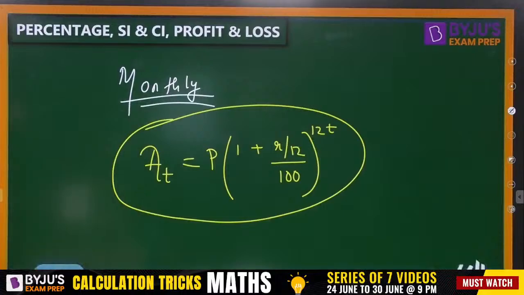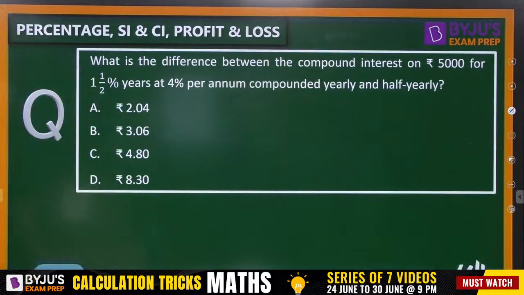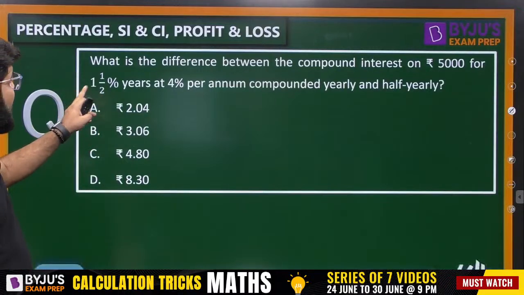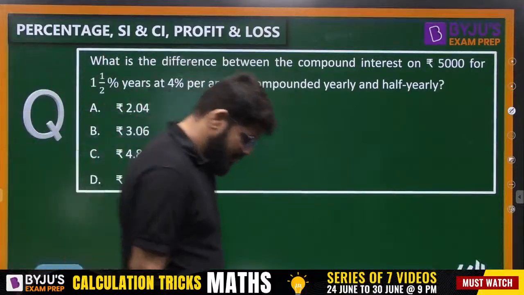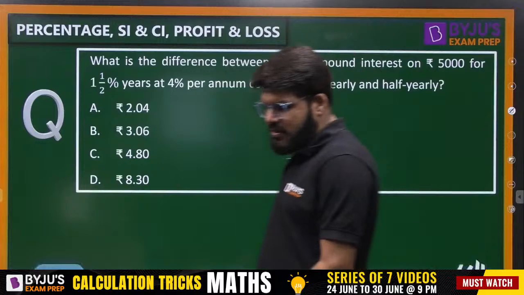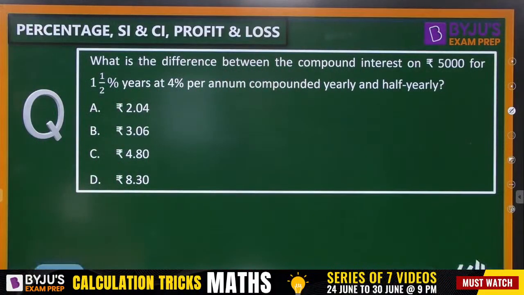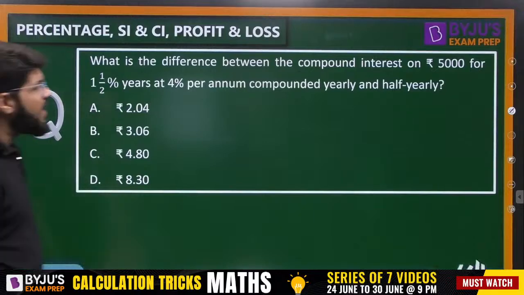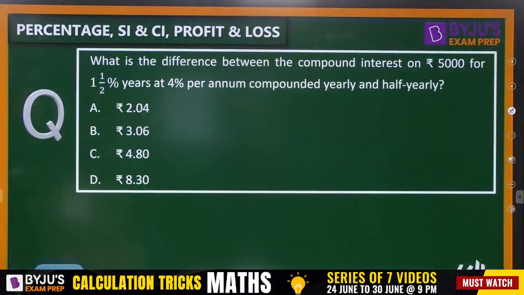Finish. Next question. What is the difference between compound interest on rupees 5,000 for 1.5 years at 4% per annum compounded yearly and half yearly? Now this is again a good question. Pay attention as we go along.